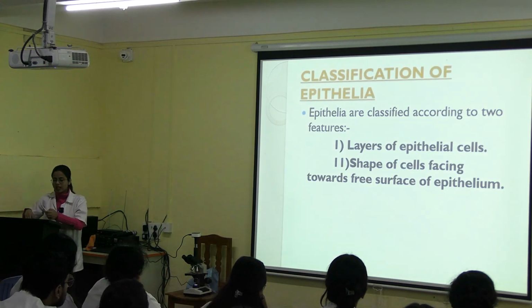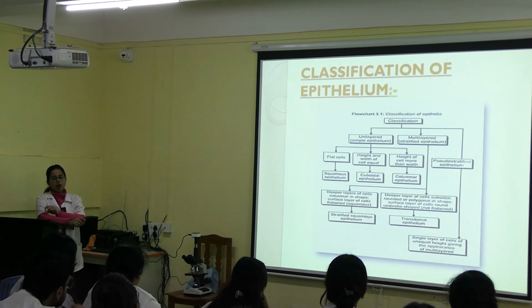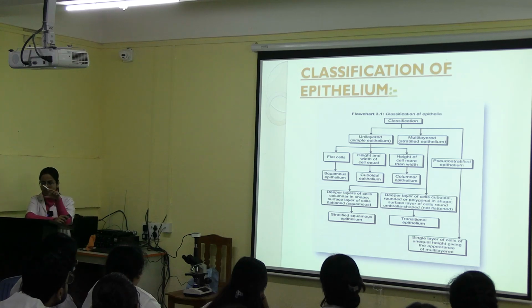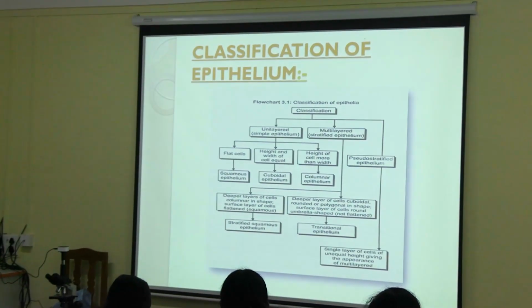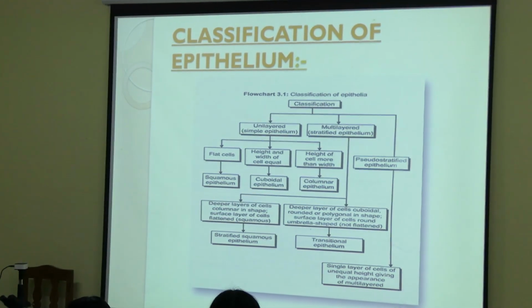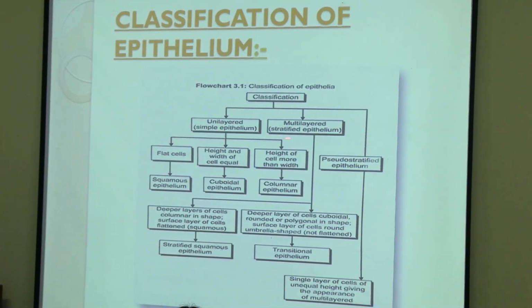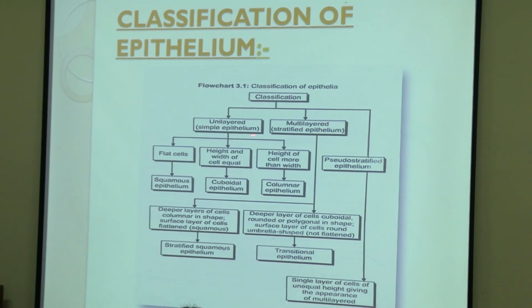Now, epithelial cells classification. They are classified on the basis of layers of epithelial cells and the shape of the cells facing the free surface of the epithelium. Now, layers of cells, how they are classified. If an epithelium consists of only a single layer of cells, or unilayer, it will be called simple epithelium. If it contains more than one layer, then stratified. So, simple epithelium, stratified epithelium. Single layer of cell is simple and multiple layers is stratified.